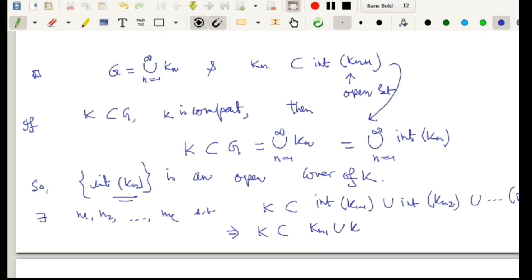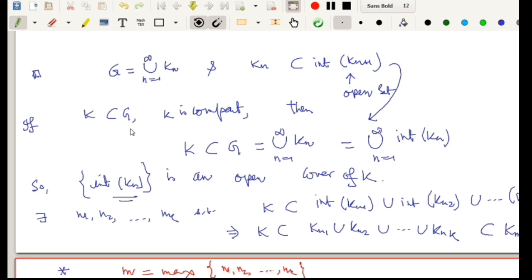So K is a subset of Kn1 union Kn2 union ... union Knk. If we take the maximum of n1 to nk and say the maximum is m, then K is a subset of Km. So if K is a compact subset of G, then there exists a natural number m such that K is a subset of that compact set Km. And this completes the proof.